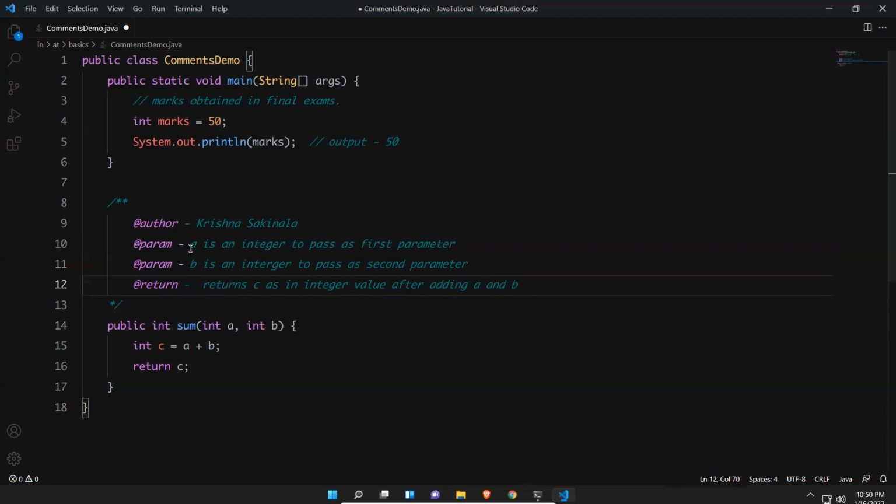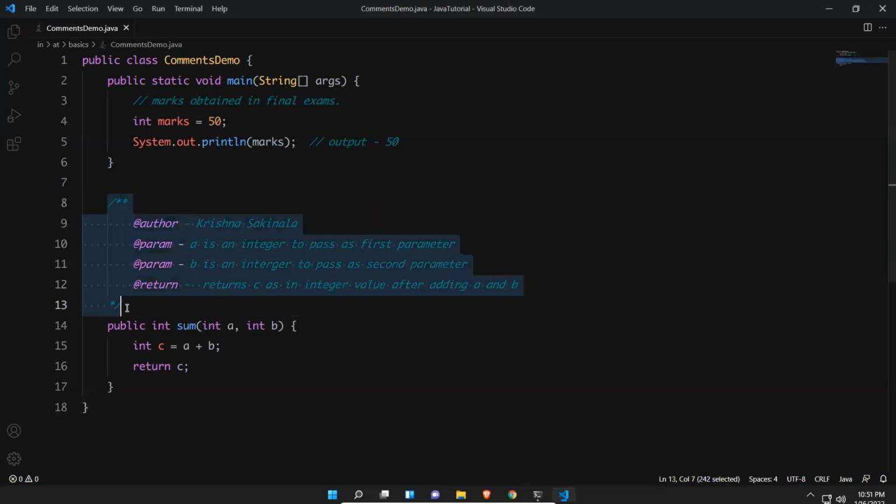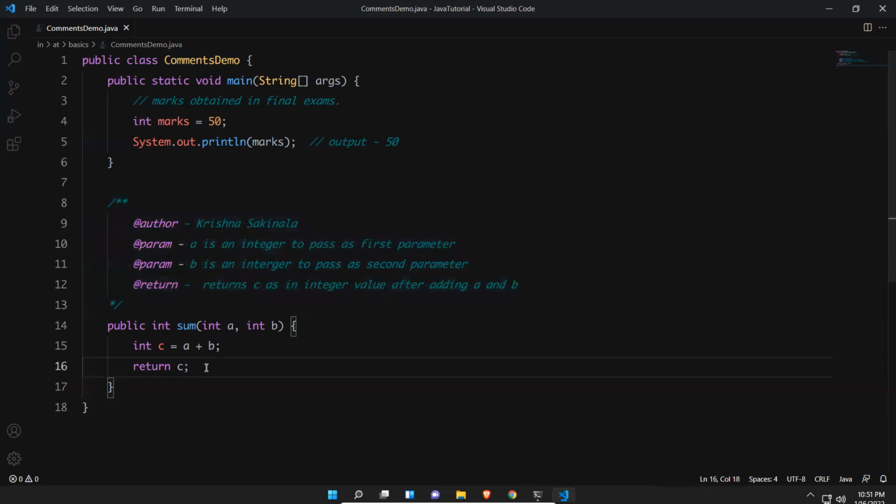This is just an example, but in real time, according to your method, what parameters you are passing, what you are getting out of this logic, anything returning, all these things you can put as documentation comments. When you create a Javadoc from this, it will pick this up, and whenever you use this sum method, it will give this information: written by Krishna Sakinala, takes 2 parameters a and b in the form of integers only, adds a and b, and returns c as an integer.